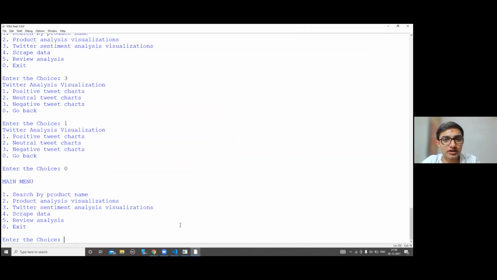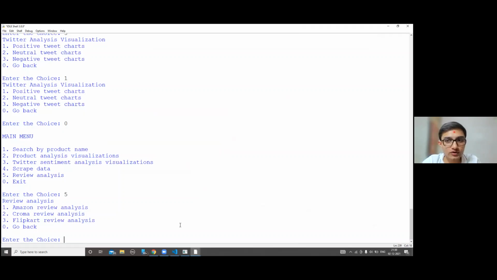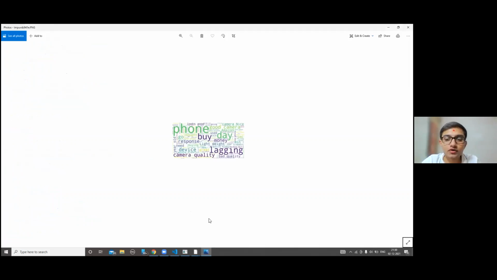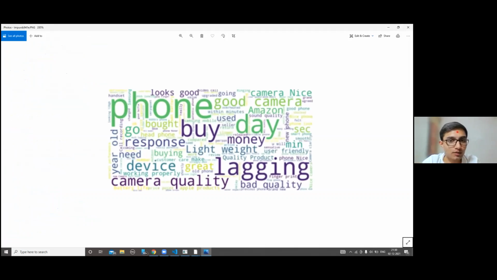Let us move on to another option in our menu, review analysis. It contains visualizations of analysis for Amazon reviews, Chroma reviews, and Flipkart reviews. If we select Amazon reviews, it would show us the word cloud of the reviews we scraped from Amazon mobile products. It would help the user gain an insight into the reviews people have posted on Amazon for mobiles. For example, here we can see that in the given word cloud, people talk a lot about lagging camera quality and sound quality for Amazon. Similarly, the user can gain insights into the scraped reviews of Chroma and Flipkart by pressing the second and the third option in the menu bar.